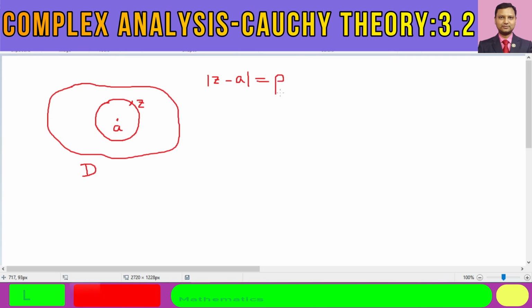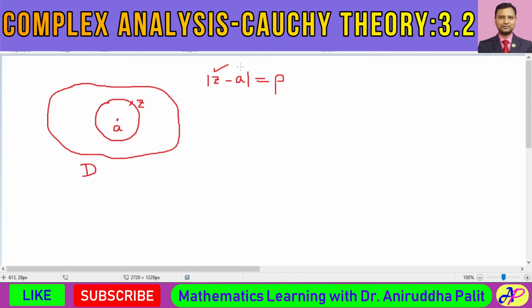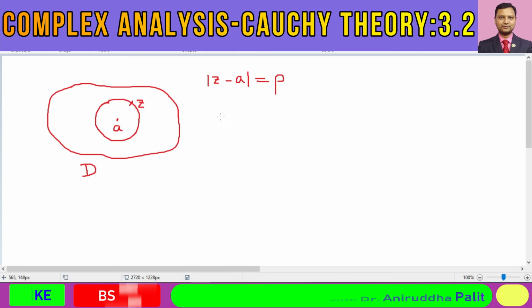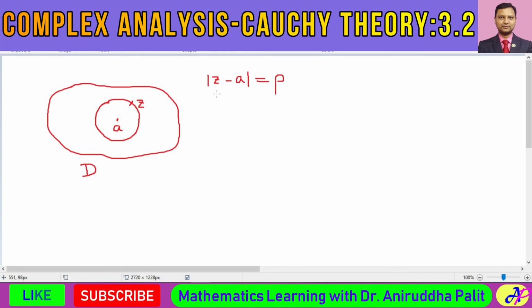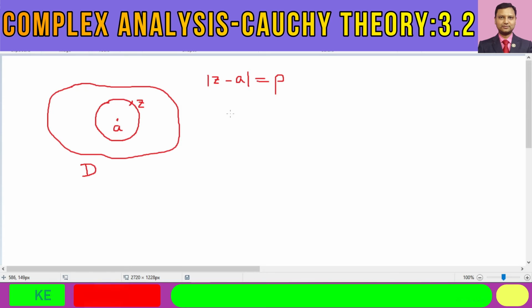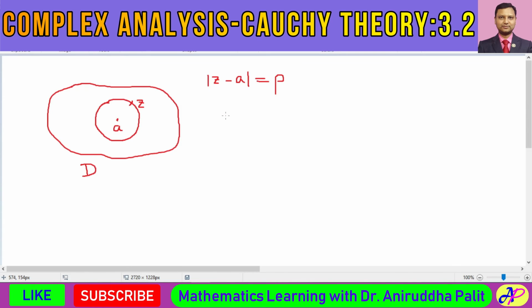In the previous proof, z was taken as a fixed value. Now over here, z is taken as any arbitrary point, and in place of z we have this small a. In that case, by Cauchy integral formula, we can now say in place of z we have this number a.